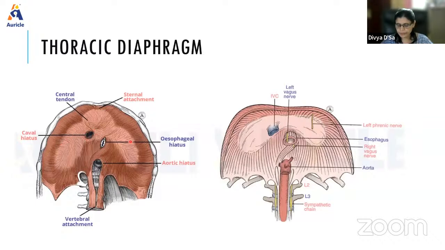To the left, it presents a central point of decussation from which the four diagonal bands radiate. Sternal fibers are shortest and those arising from the ninth costal cartilage are the longest. Just remember all the fibers converge here and are inserted into the central tendon.